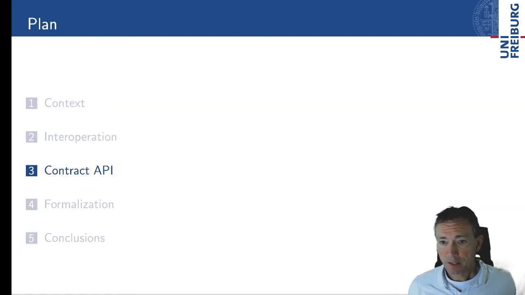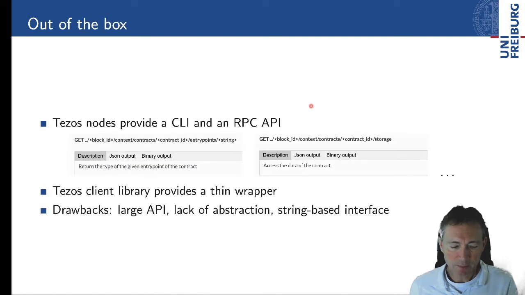Let's start with a look at the practical side. Let's have a look at the API. Well, of course, there is a way to programmatically access any blockchain, and the same is true for Tezos. What Tezos does is it provides a command line interface and an RPC API, and that allows you to obtain various information, actually to perform any operation on the blockchain. And here these are just some examples.